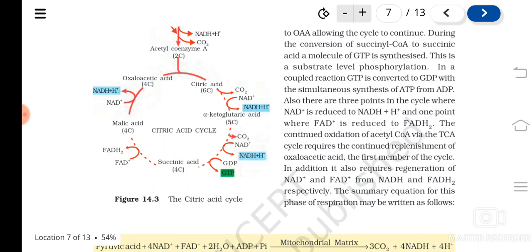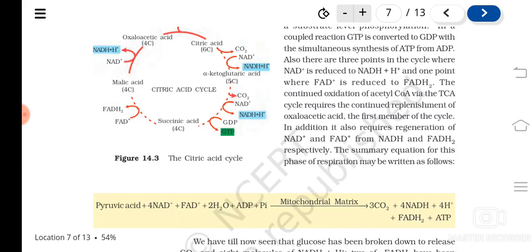So first, oxaloacetic acid combines with acetyl CoA and produces citric acid. Citric acid will be converted to alpha ketoglutaric acid. Then succinyl CoA is also there. Actually this is a very long step including many substages, so for your understanding you can study it like this: alpha ketoglutaric acid, then succinic acid, then malic acid, then oxaloacetic acid. Oxaloacetic acid is again regenerated in the cycle. That's why it is known as a cycle.